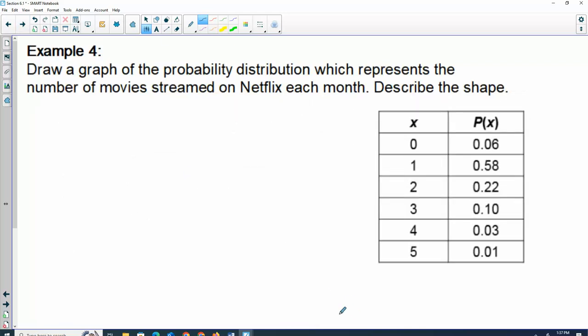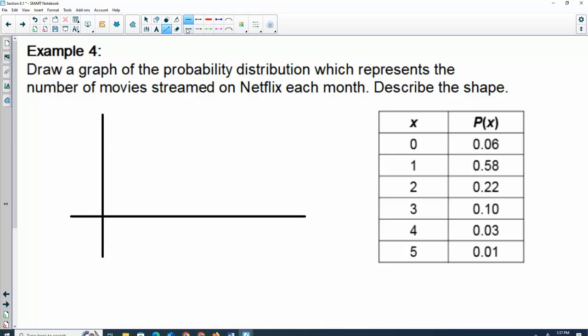All right. Let's draw a graph of the probability distribution and describe the shape. We haven't done that in a while. Do you remember describing the shapes of our graphs? What were our options? Skewed left or right or bell-shaped. And that's why we need the graph, just to visualize that. All right, we're not going to do anything too fancy here.